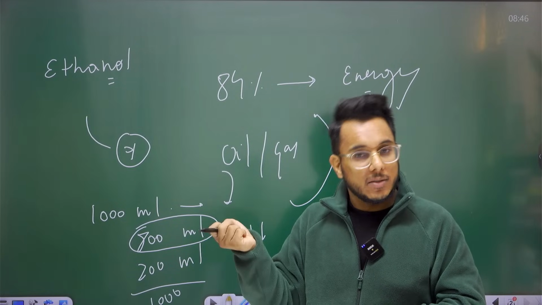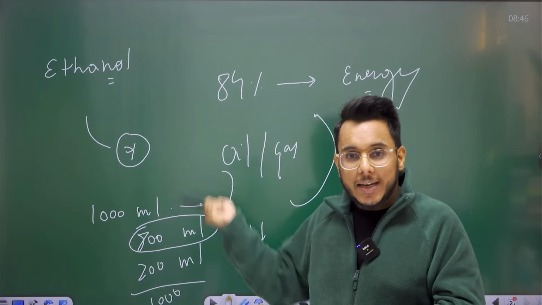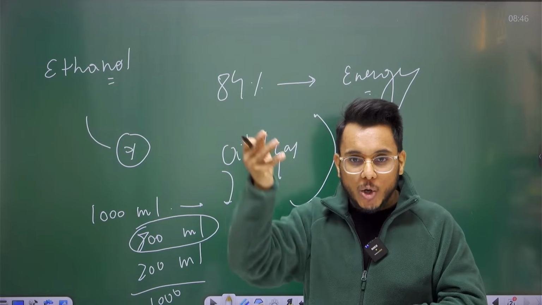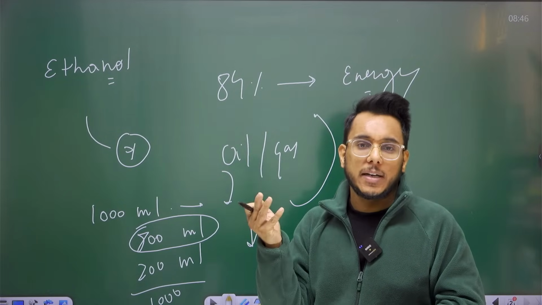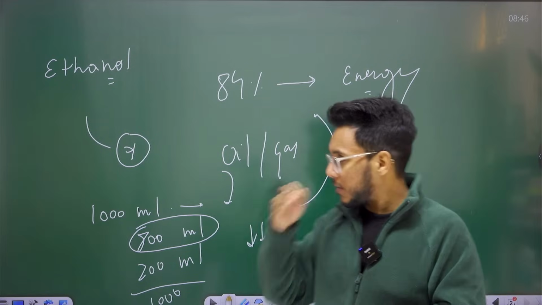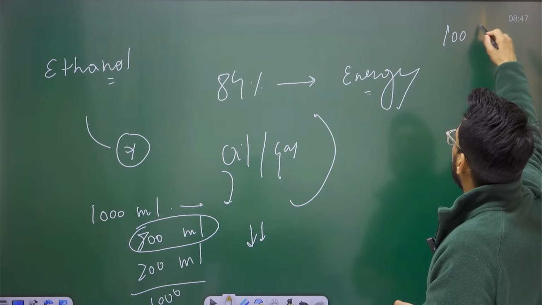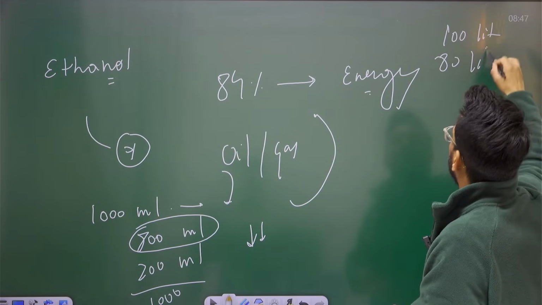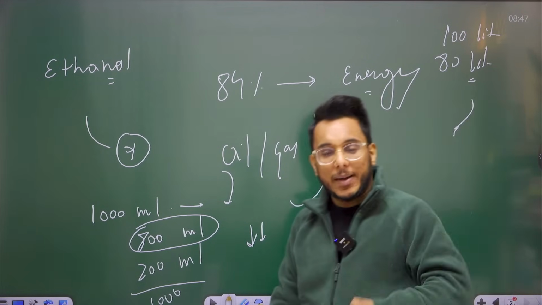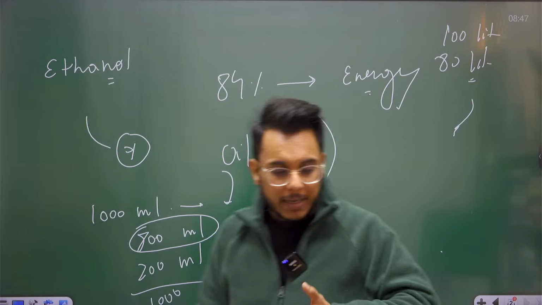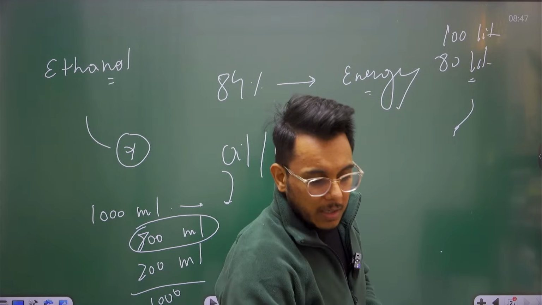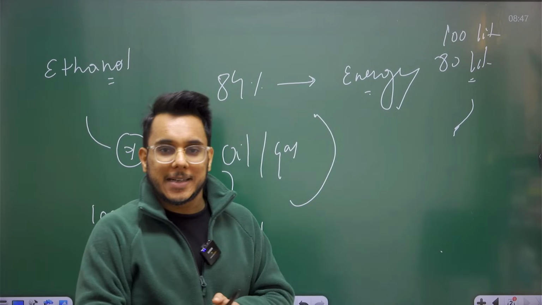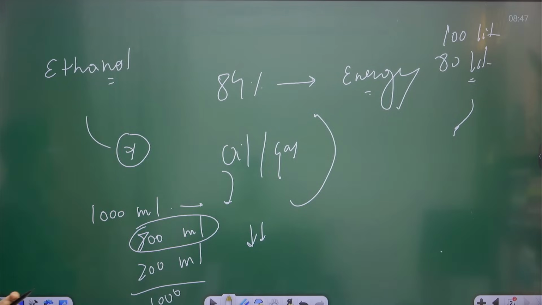Thirdly, as ethanol can be manufactured within the country, the demand for the oil that we import from other countries will go down. Suppose earlier you were importing 100 liters of fuel. Now you have to import just 80 liters. So our import dependency will go down. Our current account deficit, which was impacted negatively by such high imports, will also get some relief. Therefore, ethanol blending is something that we are moving in.